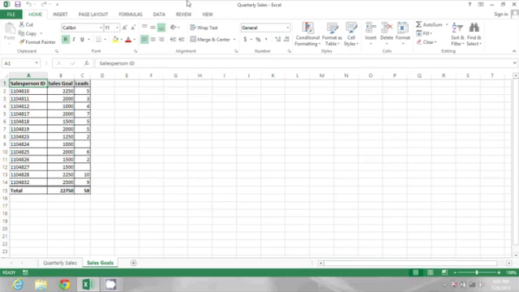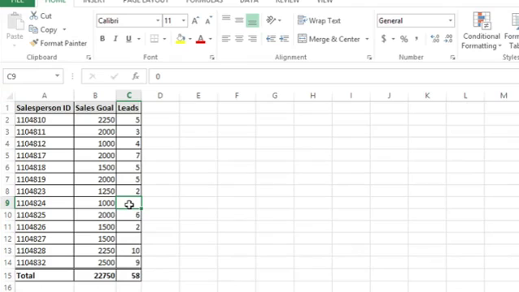Today I'm going to show you how to make the number 0 visible in Microsoft Excel. In the spreadsheet on my screen, you'll see that there are a couple blanks for the number of sales leads for some of my salespeople. But if I click in those blanks, they're not actually blank. In the formula bar, we see the number 0. Or I could type 0 and press enter, and it's still not showing. This is actually a worksheet setting.